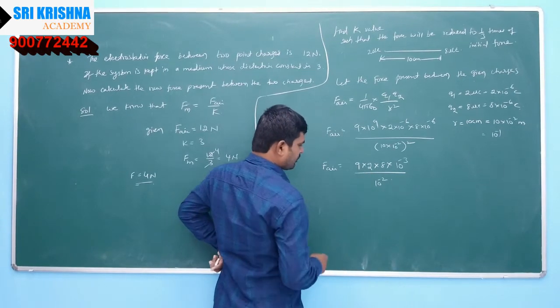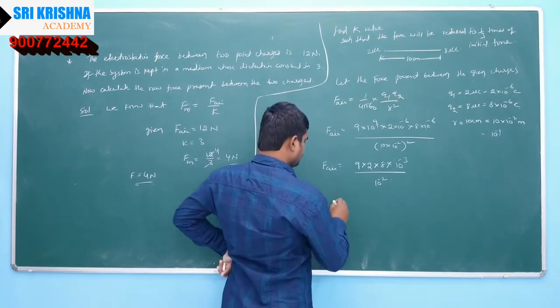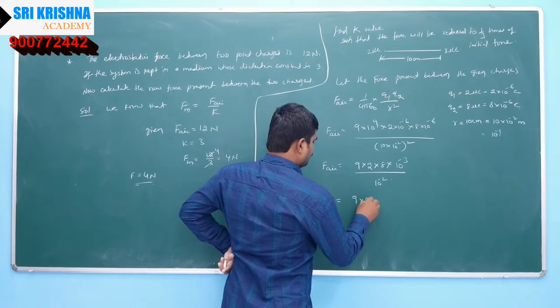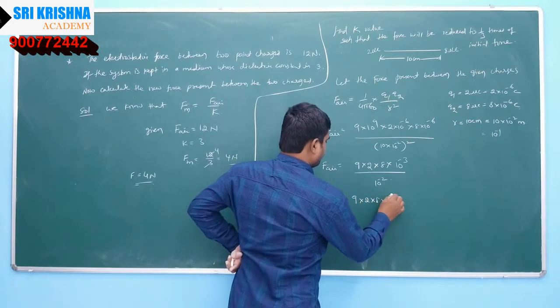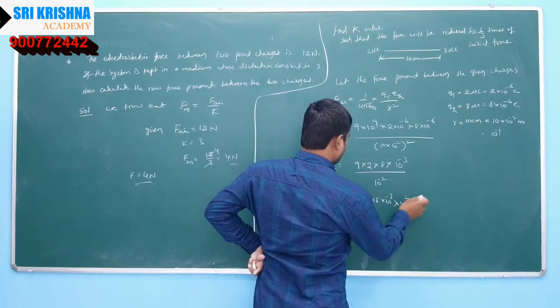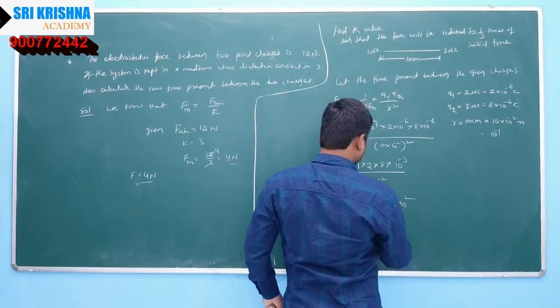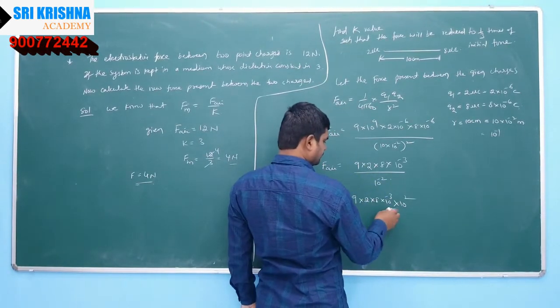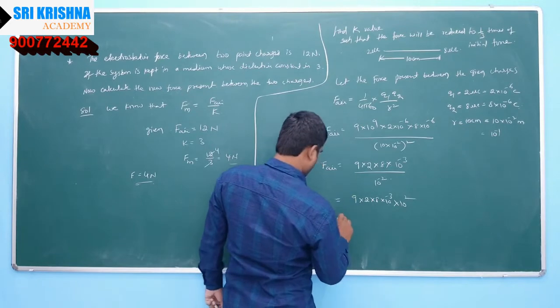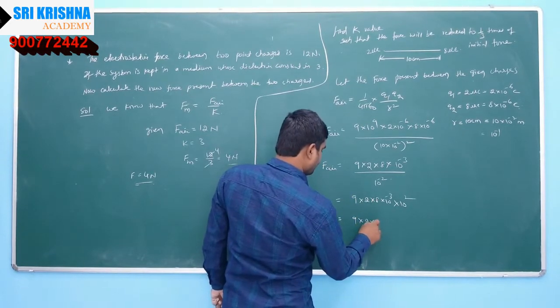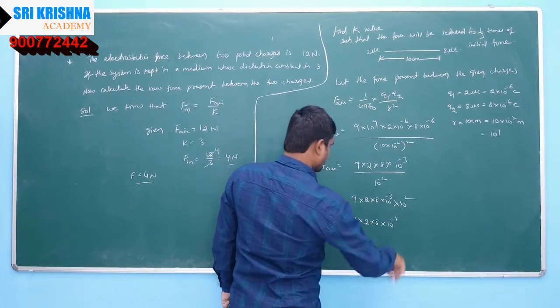If we take 10 to the power of minus 2 to the numerator, so 9 into 2 into 8 into 10 to the power of minus 3 into 10 to the power of plus 2, right? Minus 3 plus 2 is minus 1. So 9 into 2 into 8 into 10 to the power of minus 1.